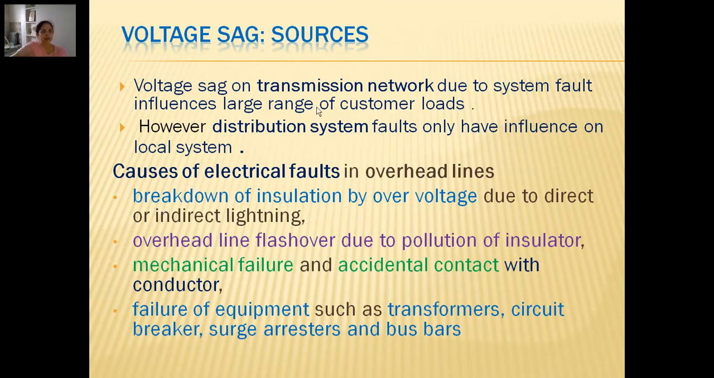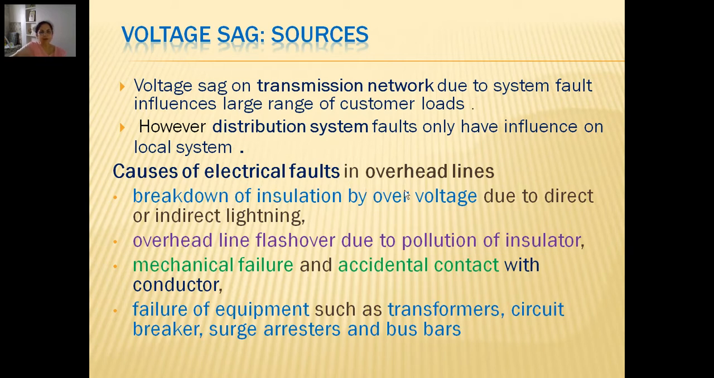Voltage sag on a transmission network due to a system fault naturally influences a large range of customer loads, because in the transmission network the voltage sag would be propagated to the rest of the loads connected at the customer end. Whereas distribution system faults have influence only on the local system, and so their influence will not be seen on the higher voltage side towards the transmission network.